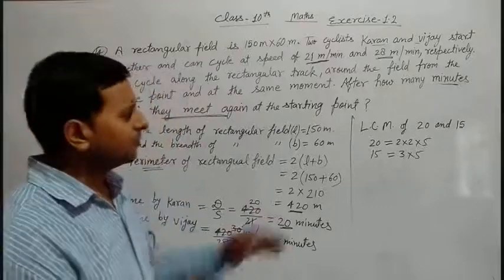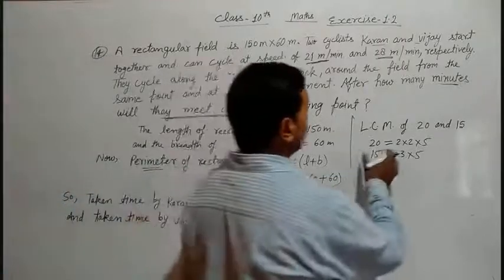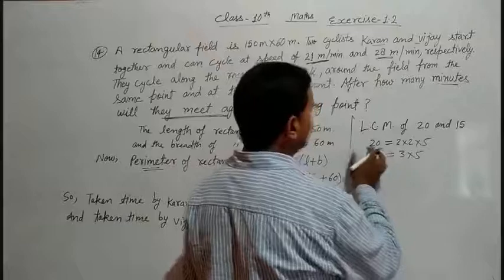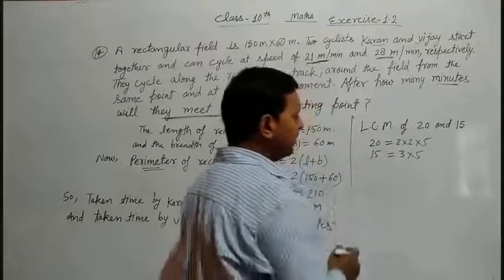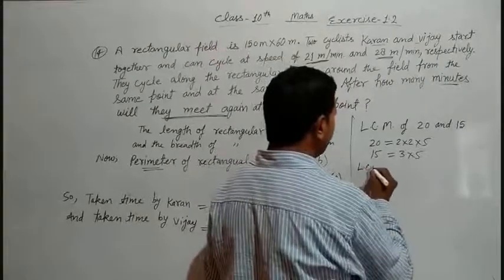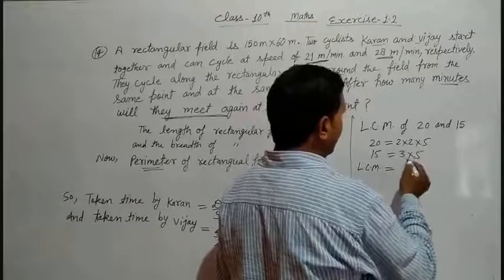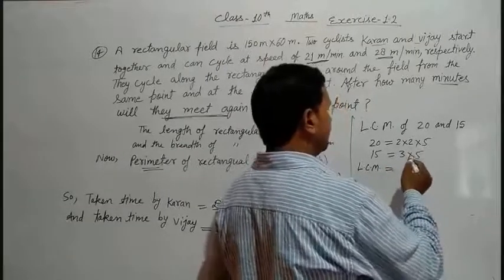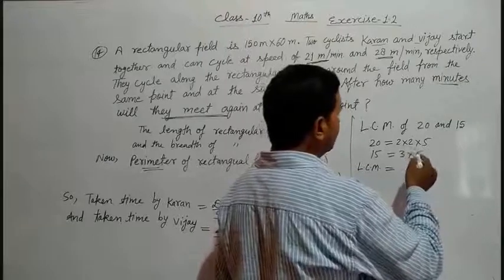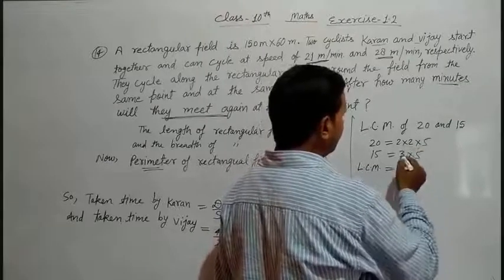So see here, when we factorize both numbers 20 and 15, we find the LCM. I have told you, take every number, repeated ones the maximum number of times: 2 is two times, 3 one time and 5 one time.